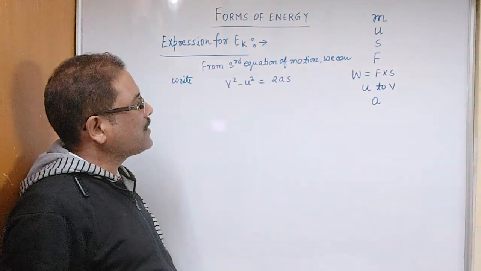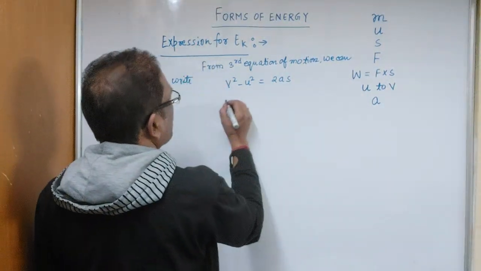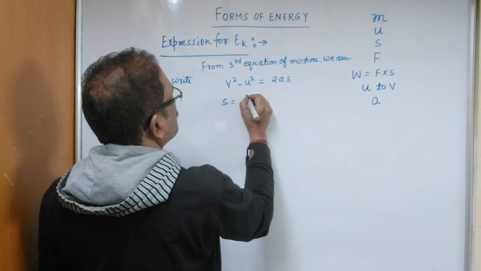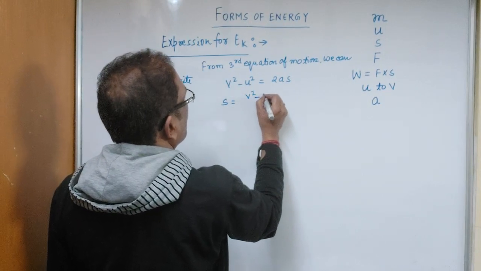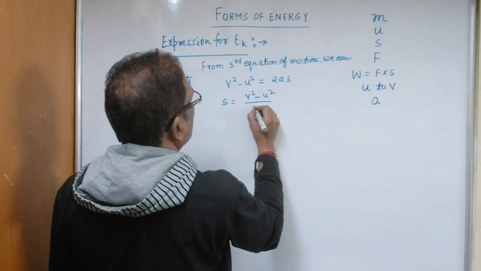Now from this equation we can write s is equal to v square minus u square by 2a.